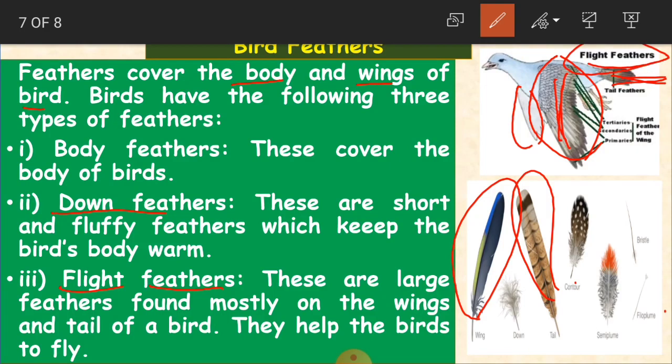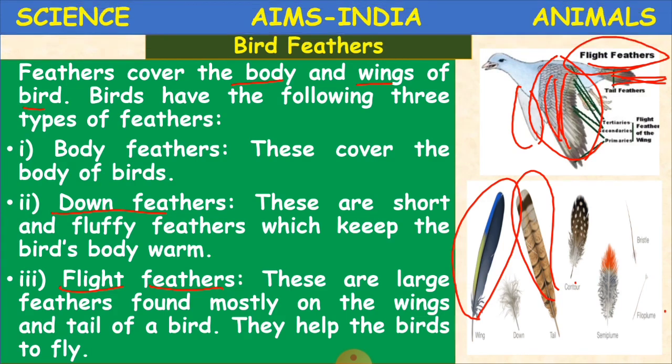Okay, flight feathers, and they help the birds to fly. As we said, flight means aeroplane, which flies high in the sky. So why we call them flight feathers is because they are on the wings and the tail of a bird and they help the birds to fly. We call them flight feathers. Okay, children? Clear? So hope you have understood.